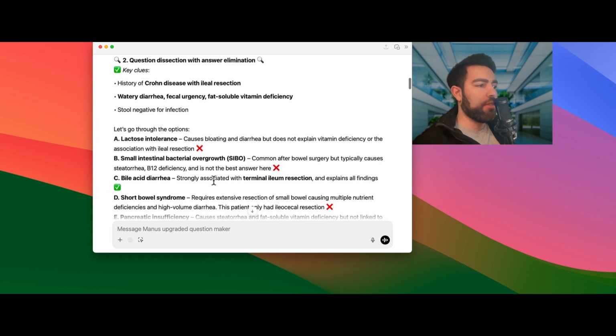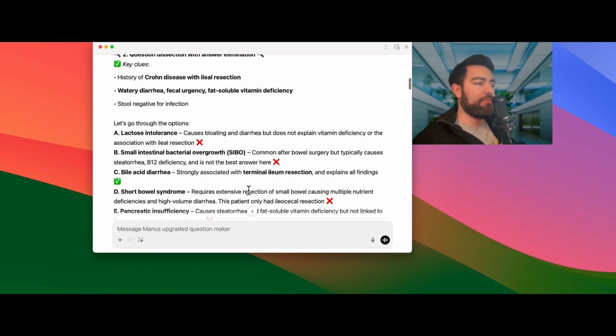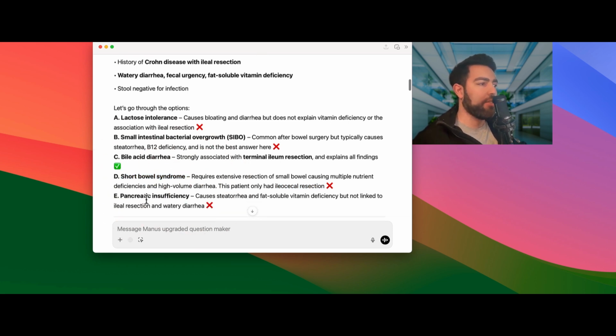Short bowel syndrome requires extensive resection of the small bowel, causing multiple nutrient deficiencies and high volume diarrhea. This patient only had the ileocecal resection, right? So this patient does not have short bowel. That requires its own indications, diagnosis and presentation. Pancreatic insufficiency would cause, again, steatorrhea and fat-soluble vitamin deficiency, but it's not linked to ileal resection and watery diarrhea, right?